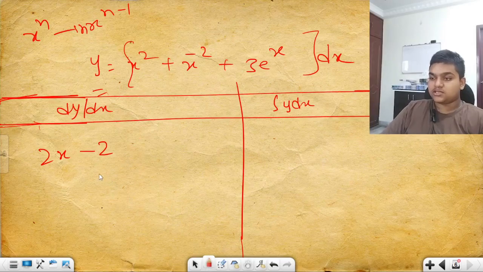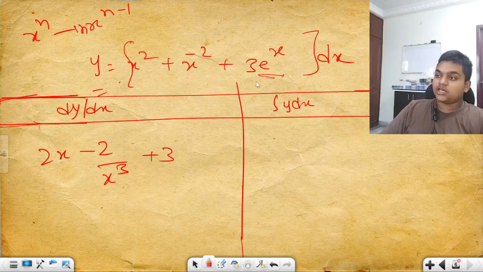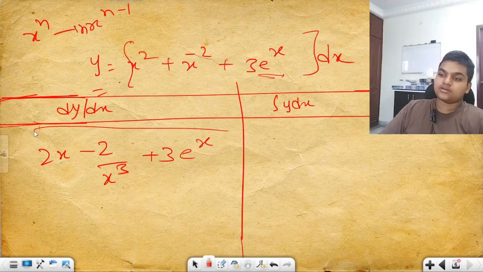Do you remember it? Now it is a coefficient. It slips out of the differentiation and integration both, but e to the power x remains the same in both integration and differentiation.